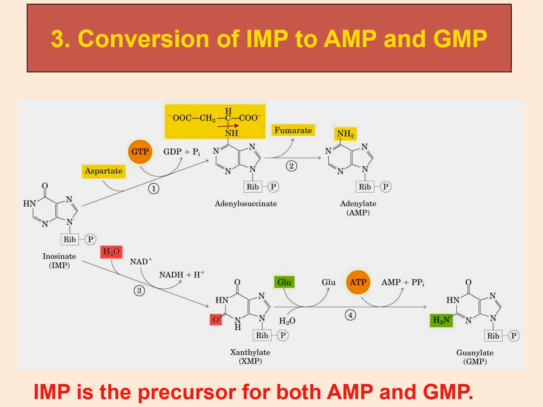Now there is a very minute thing to note here. You can see when there is conversion of inosinate to adenylate, that means IMP is converted to AMP, there is usage of GTP, or GTP is involved in the conversion of IMP to AMP, and similarly while IMP is converted to GMP, ATP is utilized.